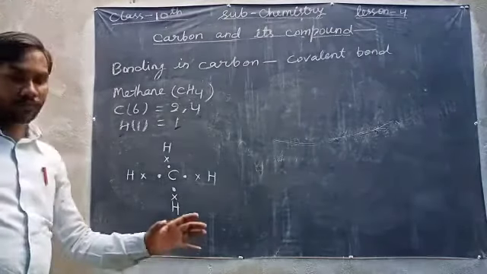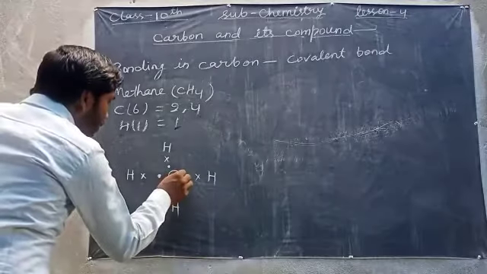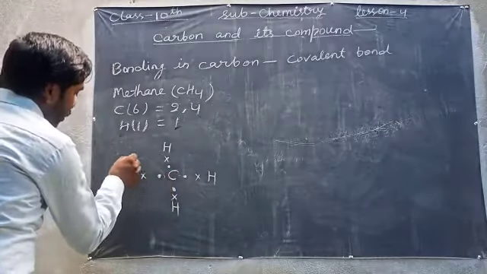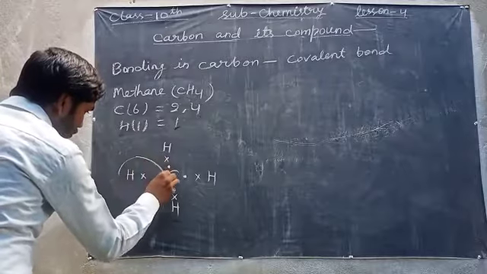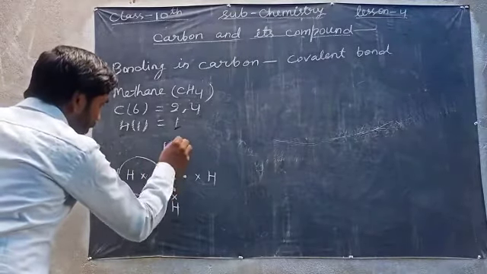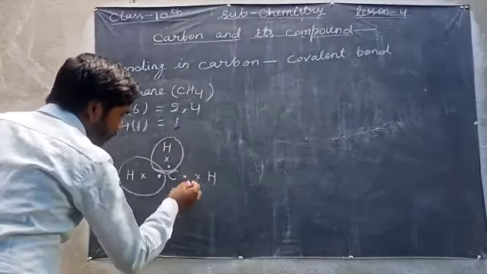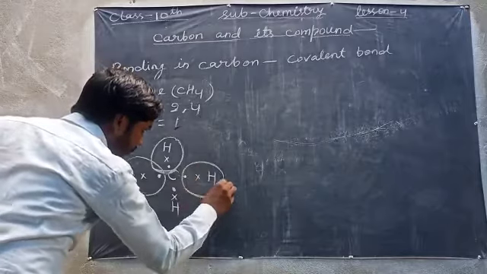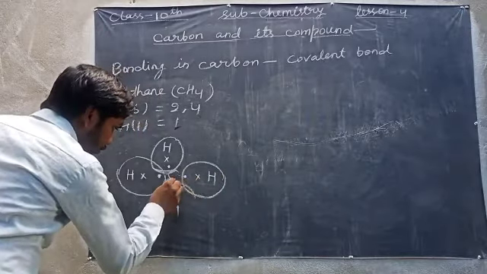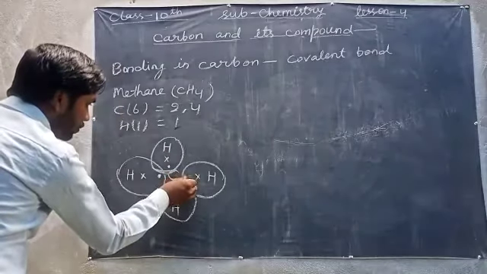So now you can see that this way bond will be formed between the carbon and hydrogen.